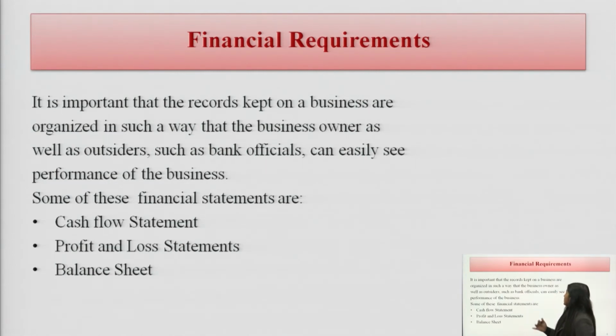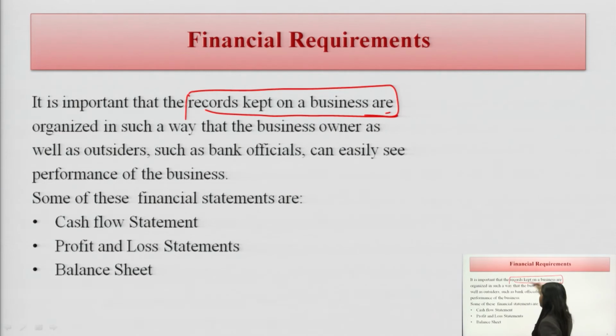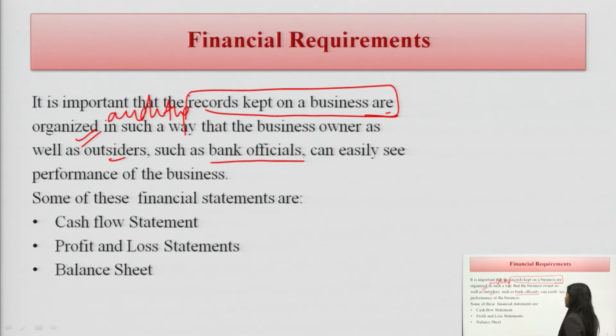Now coming to another parameter, it is important that the records kept on the finance are organized. Of course, they are financial documents, so it is very important to organize them, also at the time of auditing. It is required in such a way that the business owner as well as outsiders such as bank officials can easily see the performance of the business. I told you it is needed at the time of auditing. What could be the financial statements?